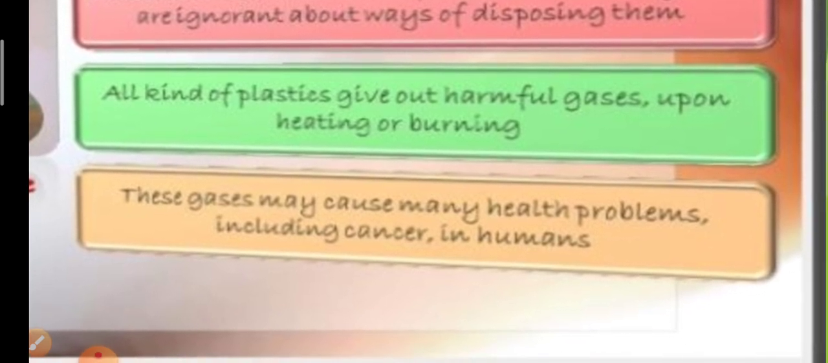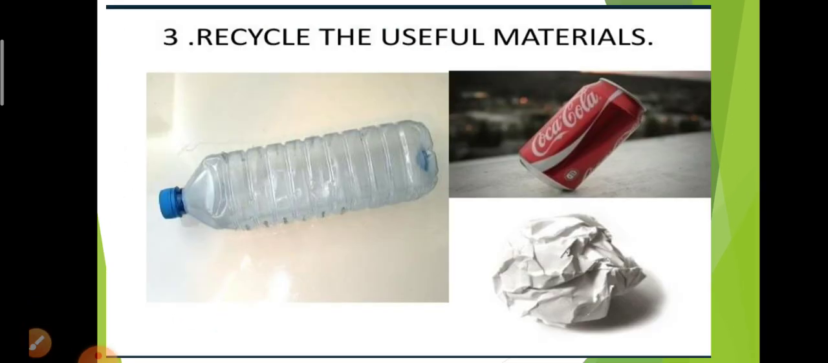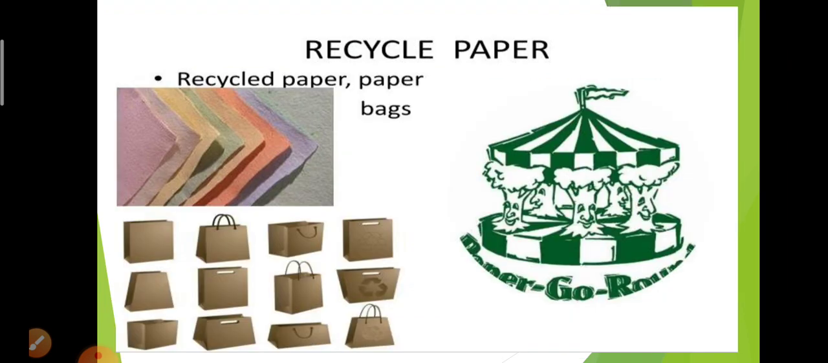These harmful gases may cause many health problems to human beings. It may include cancer also. These are some of the materials which can be recycled. The plastic bottle, metal can, the paper, these materials we can recycle. Recycling of paper.